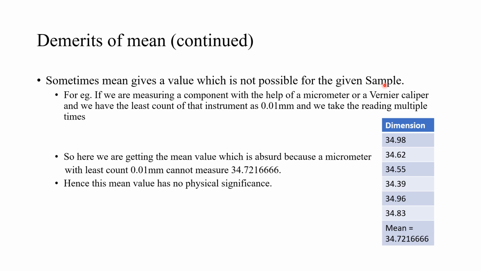In our lab sessions we did this: we have a practice of measuring a single component many times, and at the last we take the average, that is nothing but the mean. Here I have tabulated 6 observations and calculated the mean. The mean comes out to be 34.721666. Here we can see that the mean value is absurd because the micrometer which we have chosen has a least count of 0.01 mm. So how can it measure 34.72? Any instrument cannot measure a reading less than its least count. So this mean value has no physical significance.